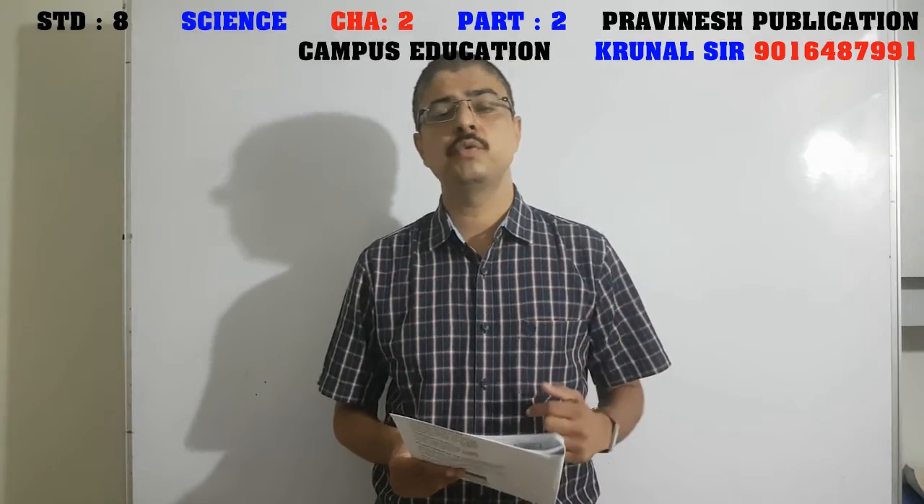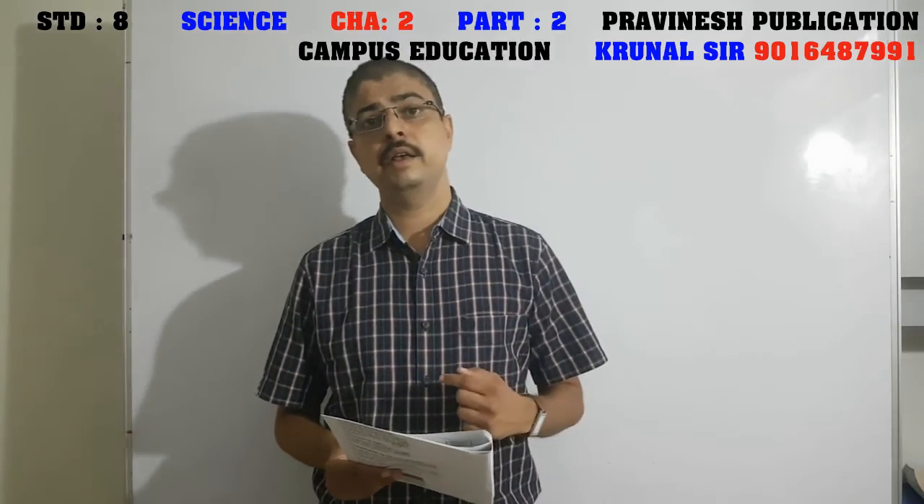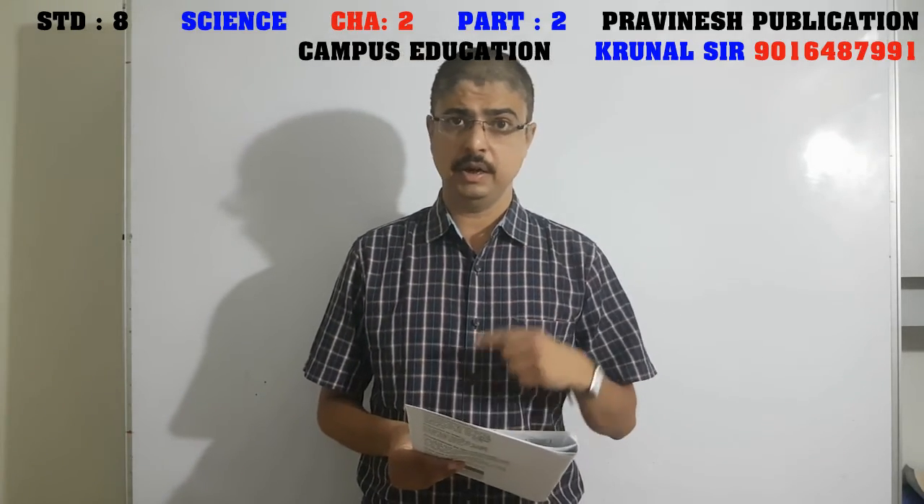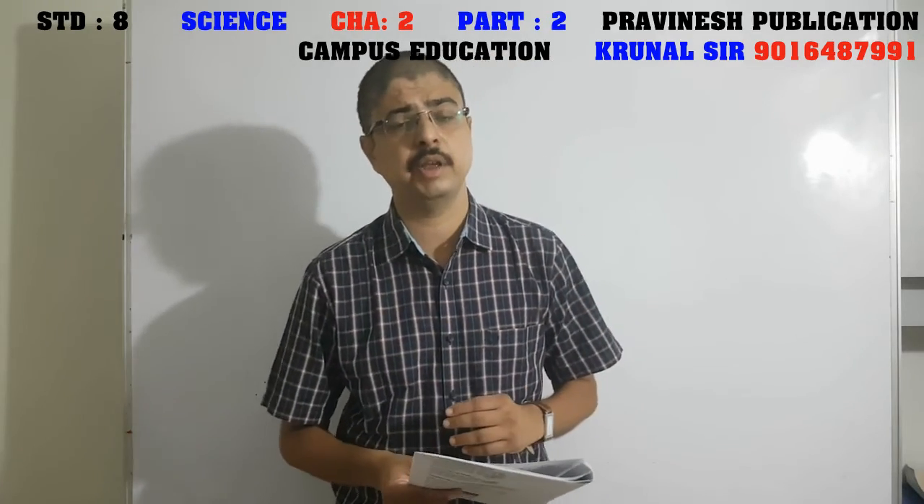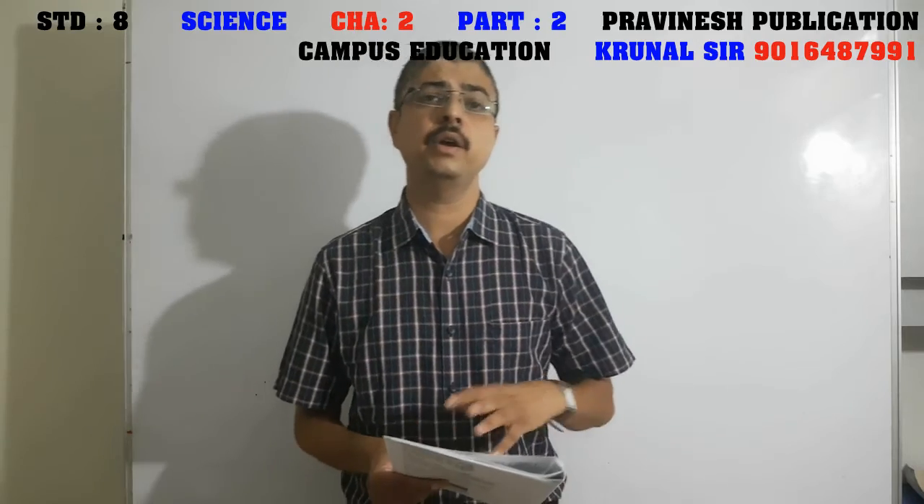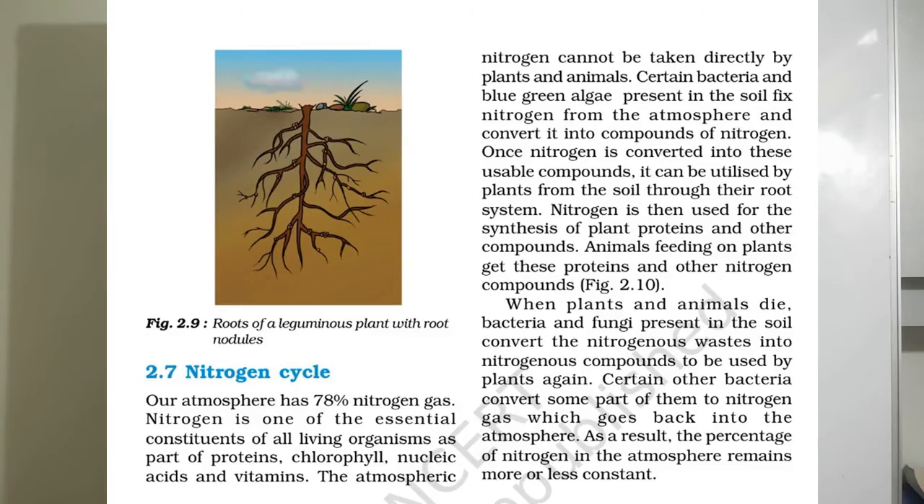In that, we need to understand the nitrogen cycle. Friends, we cannot take nitrogen directly from the atmosphere. We take oxygen directly from the atmosphere, but we cannot take nitrogen directly. For nitrogen, we have to depend on plants. So now, let us study the nitrogen cycle in detail. Our atmosphere has 78% nitrogen gas. Nitrogen is one of the essential constituents of all living organisms as a part of protein, chlorophyll, nucleic acid and vitamins. The atmospheric nitrogen cannot be taken directly by plants and animals.